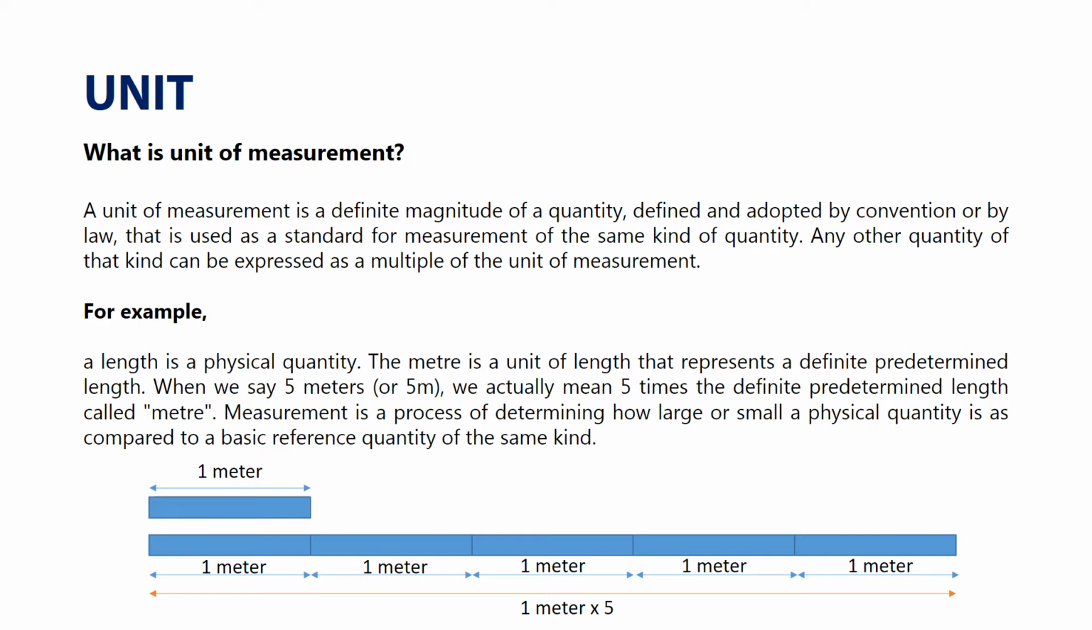For example, a length is a physical quantity. The meter is a unit of length that represents a definite predetermined length. When we say 5 meters, we actually mean 5 times the definite predetermined length called meter. Measurement is a process of determining how large or small a physical quantity is as compared to a basic reference quantity of the same kind.